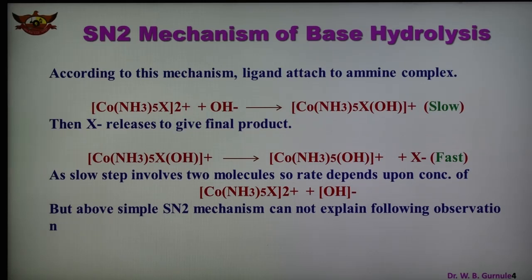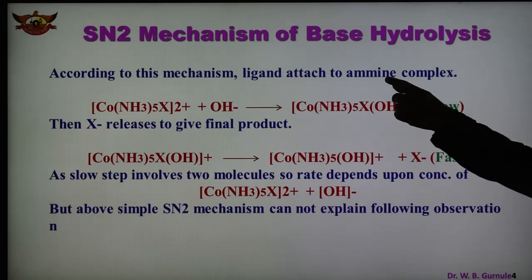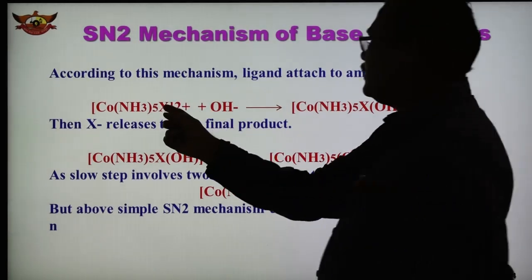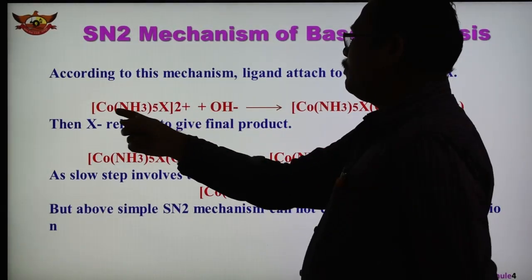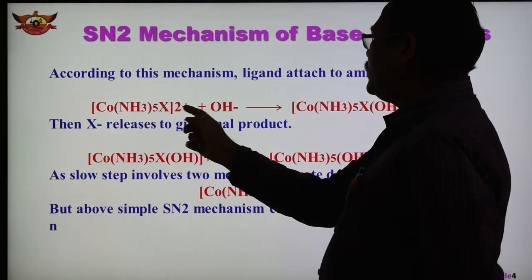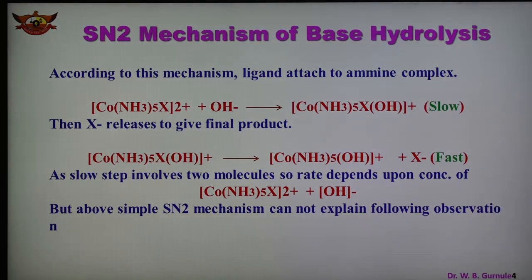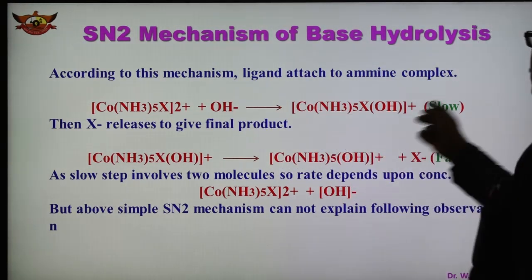According to this mechanism, the ligand X is attached to the amine complex, and in the presence of OH minus base we get the complex.